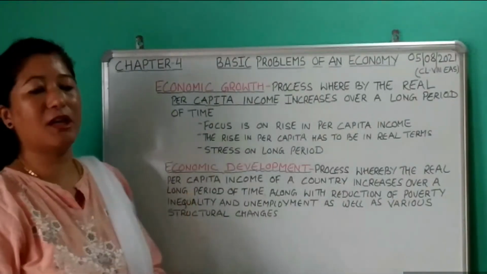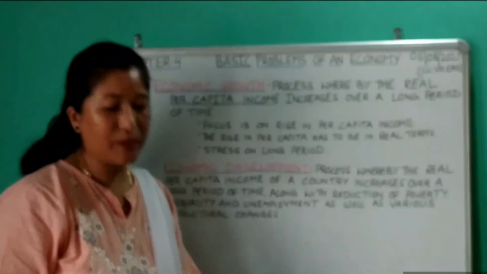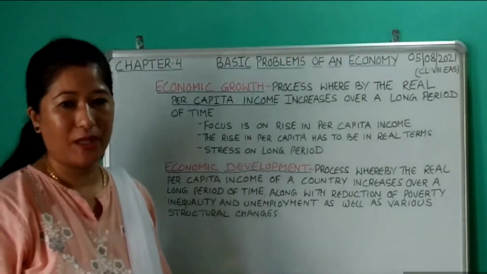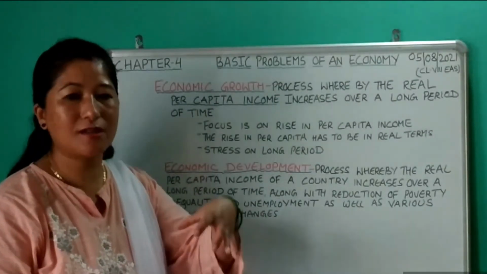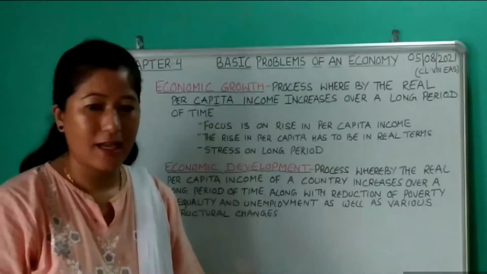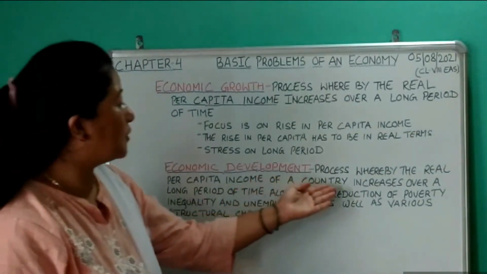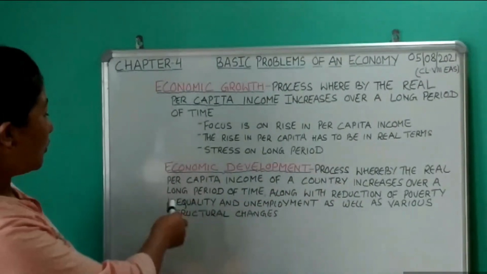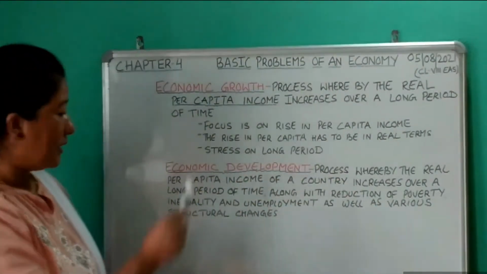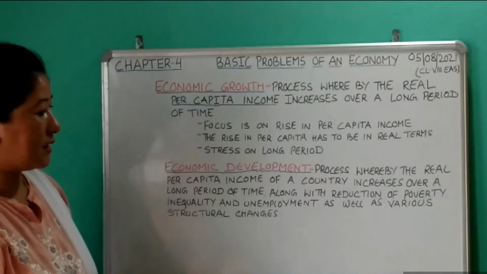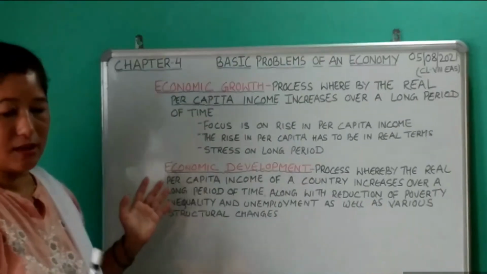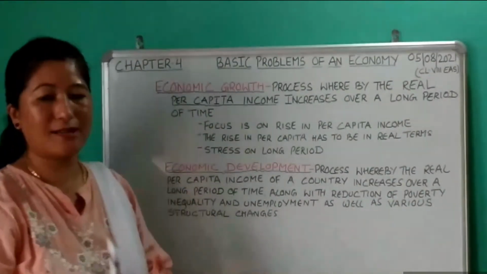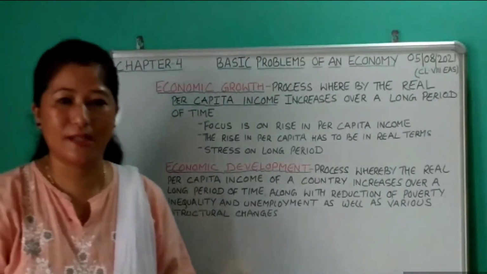That means the definition of economic development is very comprehensive in nature, in the sense that it takes economic development in a multi-dimensional sense. It includes the increase in the per capita income over a long period of time, along with the reduction of poverty, eradication of unemployment, then removing inequality of income and wealth, as well as the various structural changes. So the definition of economic development has been taken in a very comprehensive sense.